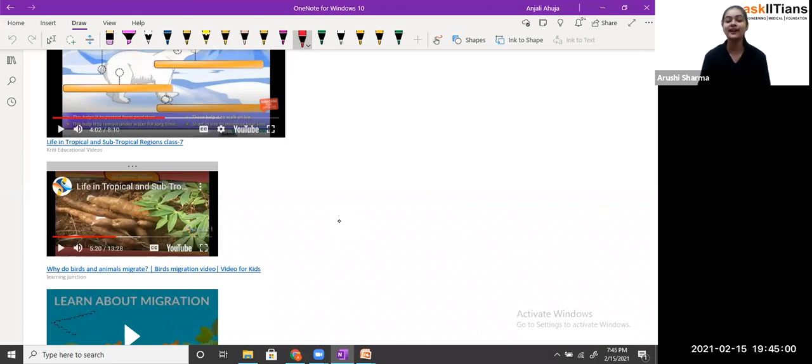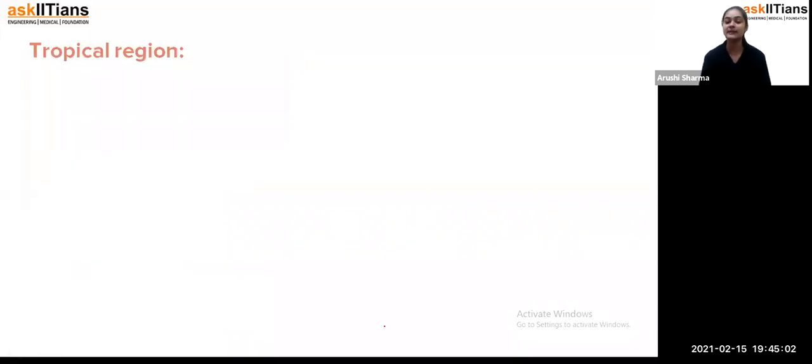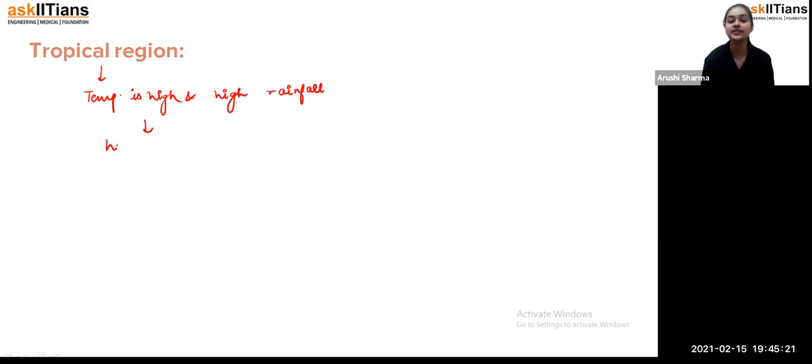So after discussing so much about the Amazon basin, we can see that tropical regions are those where the temperature is very high, and along with it you get high rainfall. Students, when there is high rainfall, it results in high humidity, and when there is high humidity, it is less comfortable for human beings to survive there. So that's how, students, polar regions are extremely cold,